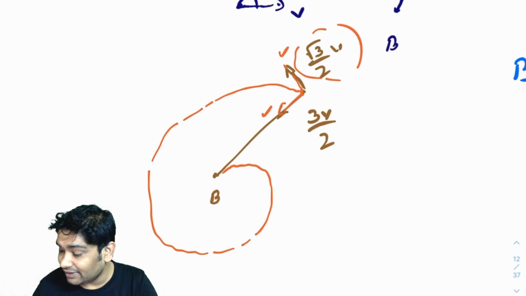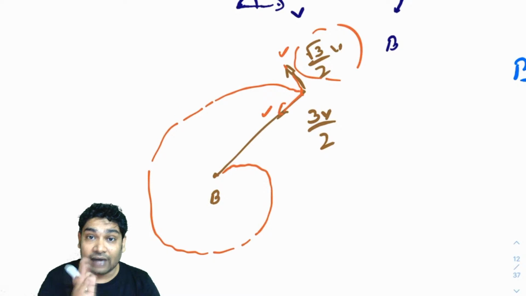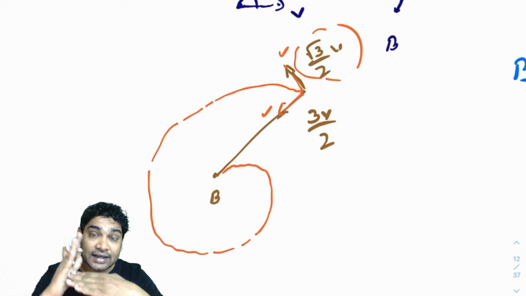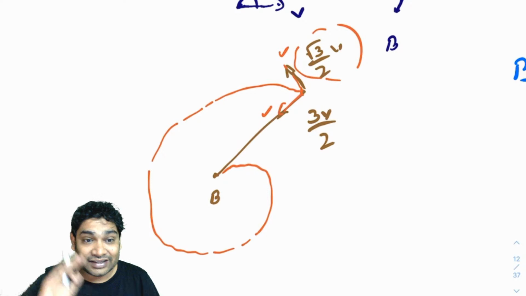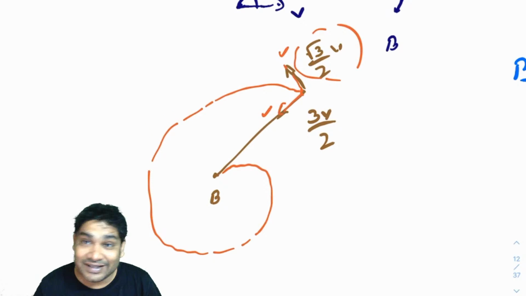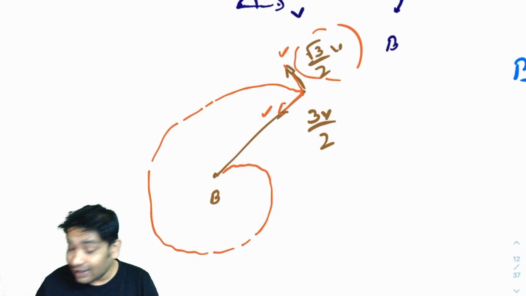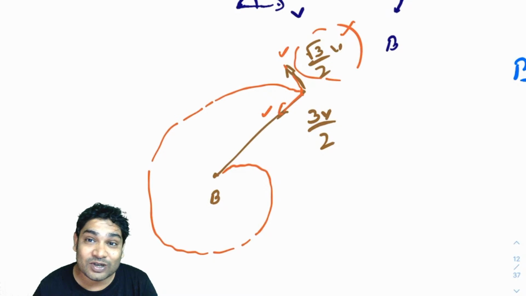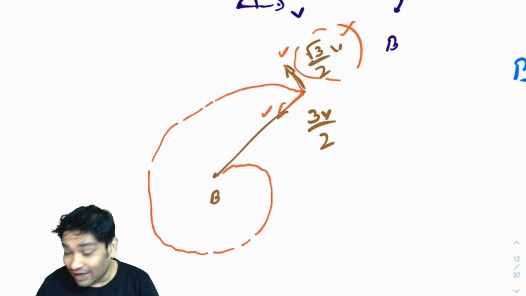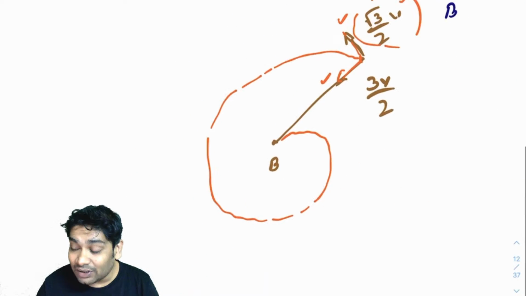Let's get rid of this first. As I was saying, I hope you remember that when we are talking about perpendicular directions, they are mutually independent. So when analyzing one direction, I can consider everything in the perpendicular direction to be 0 and the answer remains unchanged. That's the trick that we use here. If I want to see in what time they meet, then for that analysis, I can consider this to be 0 also and the answer would remain the same. And when I use that trick, it is very, very simple.